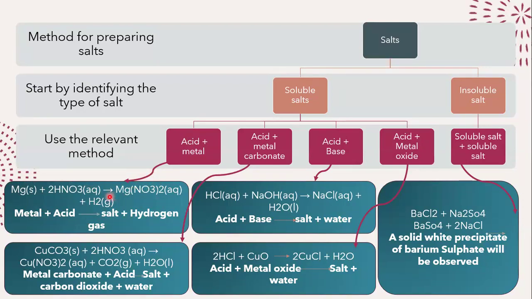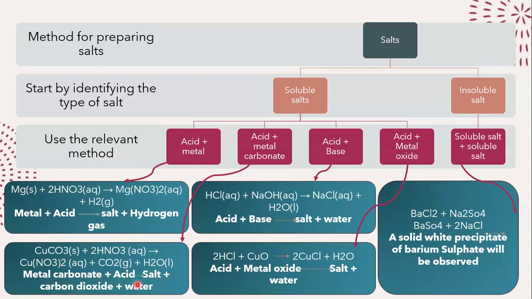Then let's say that this is an option that you do not want to take. You want to go for a different route. You can take a metal carbonate and then react that with the acid. So for example, I wanted to make copper nitrate, a soluble salt. So I can take copper carbonate because I want a copper salt, right? I will choose nitric acid because I want nitrate. For copper, I will choose copper carbonate. And I will always get salt, carbon dioxide, and water.